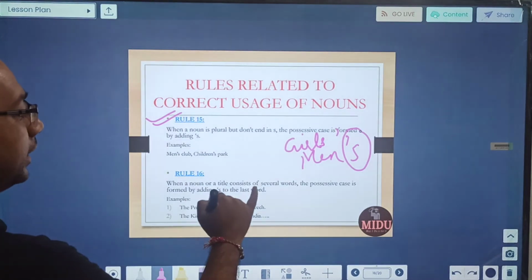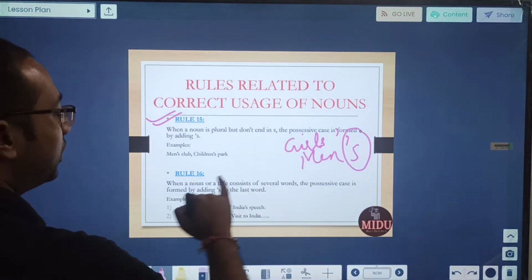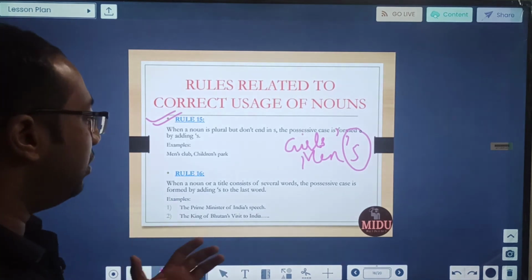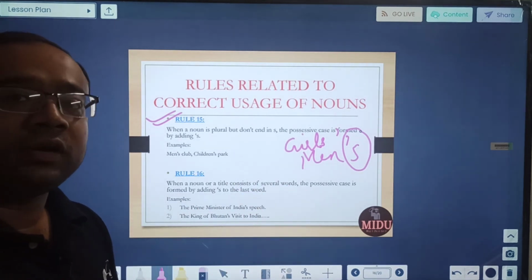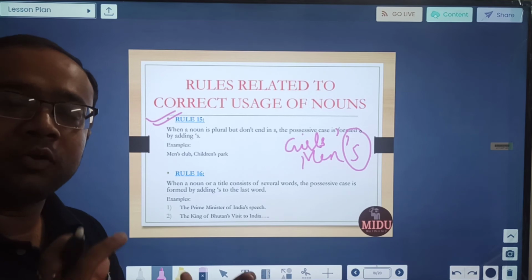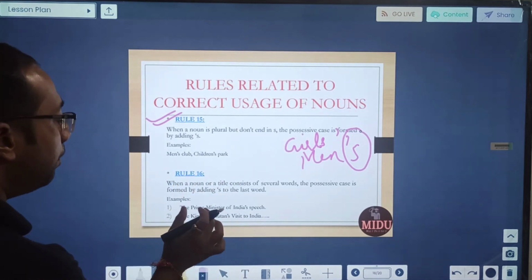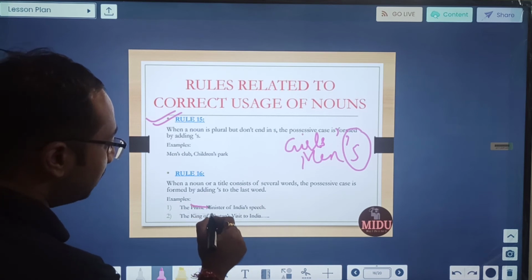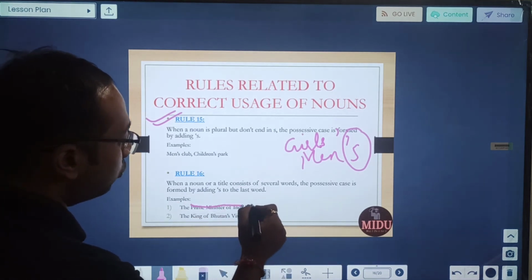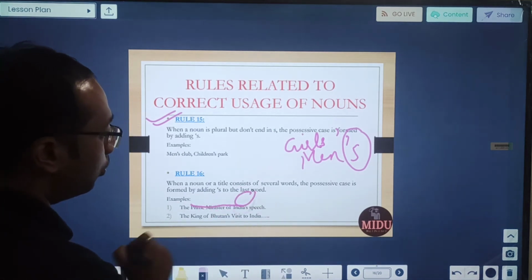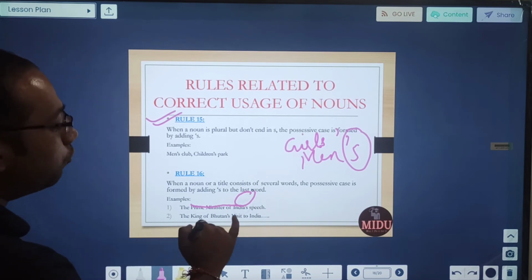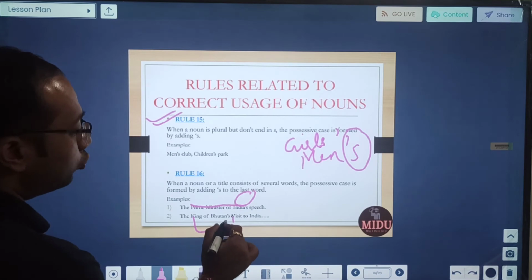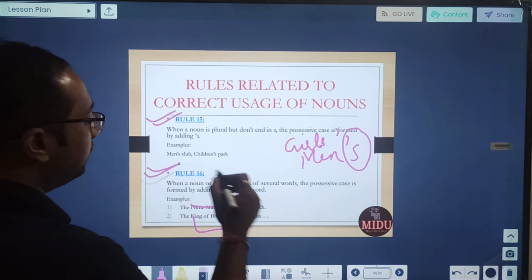When a noun or a title consists of several words, the possessive case is formed by adding apostrophe s to the last word. Okay. So understand, when a bunch of words is there, we will not add apostrophe s to every word, but to the last one only. So the Prime Minister of India's speech, here Prime Minister of India is a single unit, so we will add apostrophe s only to this last word. Okay. The King of Bhutan's visit to India, here again King of Bhutan is a single unit, so to the last word.